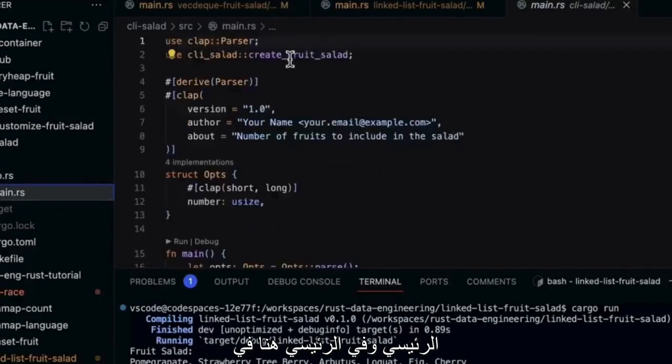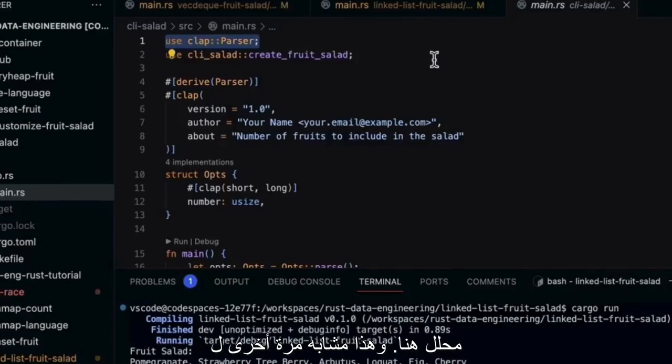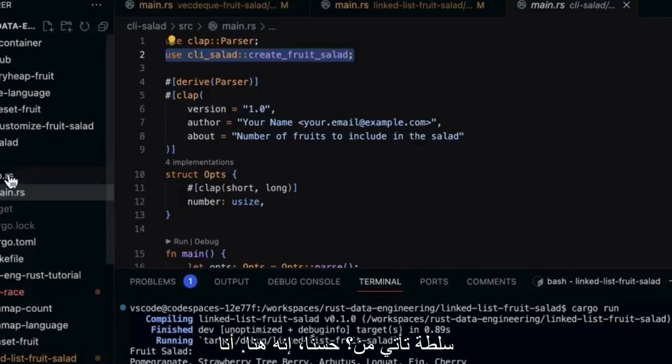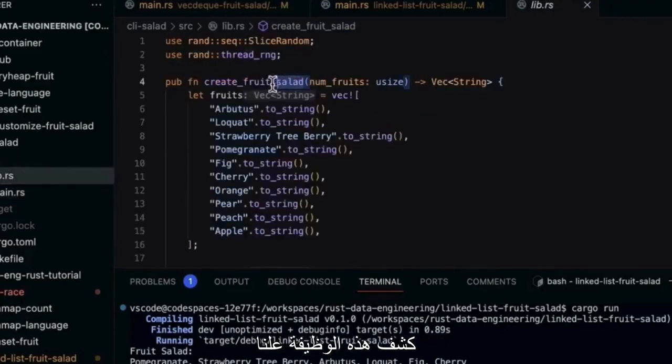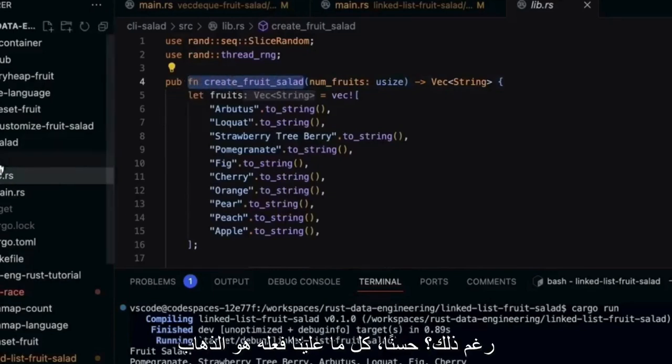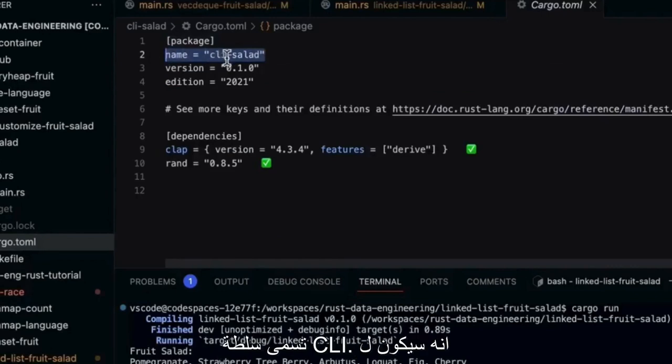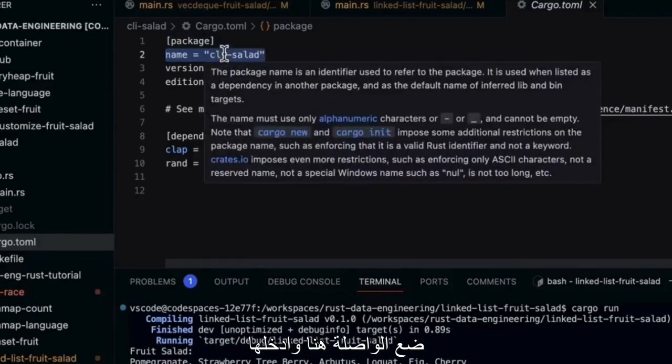In the main here, at the very beginning, we have the clap parser. This is, again, similar to Python's argparse. And then all I need to do is say use cli_salad::create_fruit_salad. Now, where did this create_fruit_salad come from? Well, it's right here. I publicly exposed this function. And now how do I know about the namespace though? Well, all we have to do is go over to Cargo.toml and notice here, the name of this package is called cli-salad. It's going to put the hyphen here and make it into an underscore.